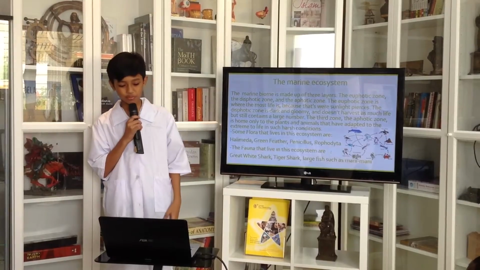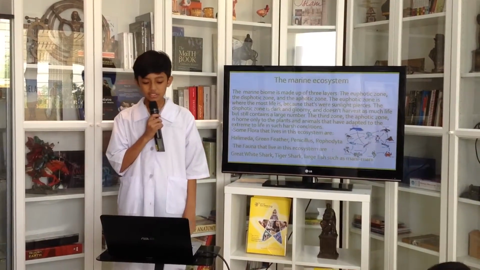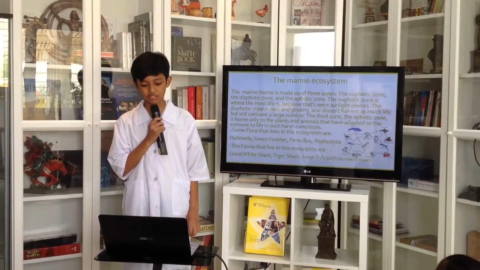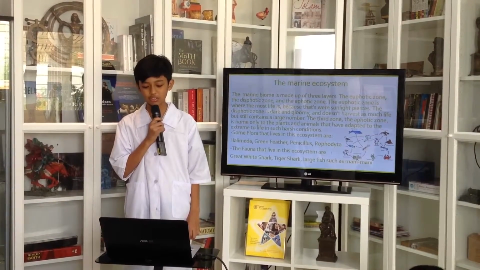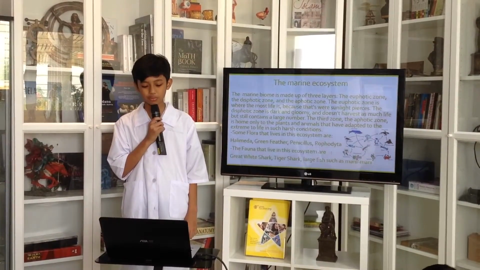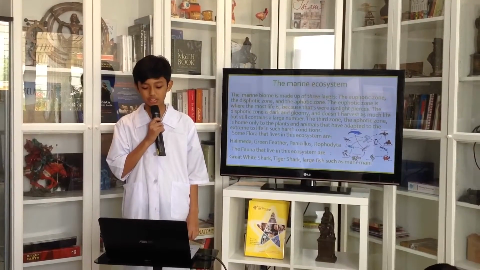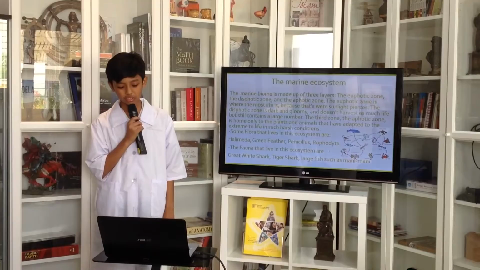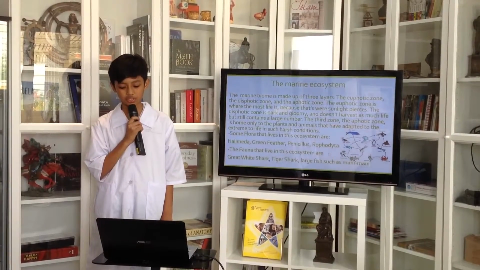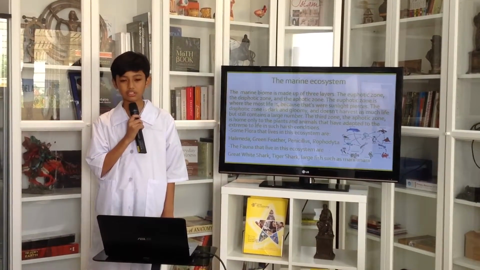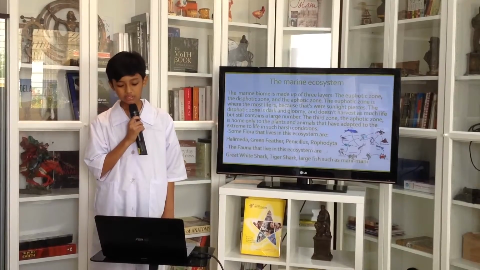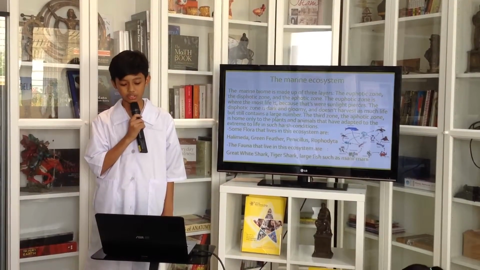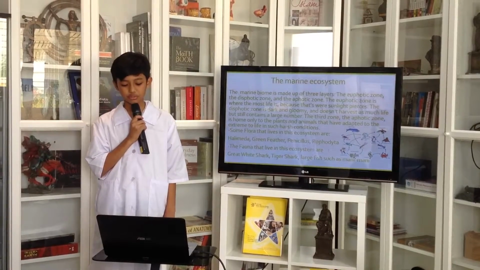Now I will be showing you the marine ecosystem. The marine biome is made up of three layers, the euphotic zone, the dysphotic zone, and the aphotic zone. The euphotic zone is where the most life is because that's where sunlight bursts. The dysphotic zone is dark and gloomy and doesn't harbor as much life, but still contains a large number. The third zone, the aphotic zone, is home to only the plants and animals that have adapted to extreme life in such harsh conditions.